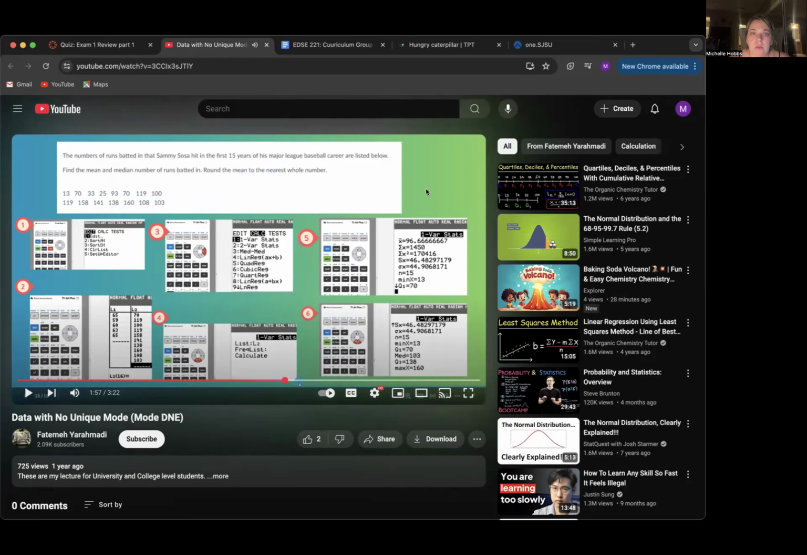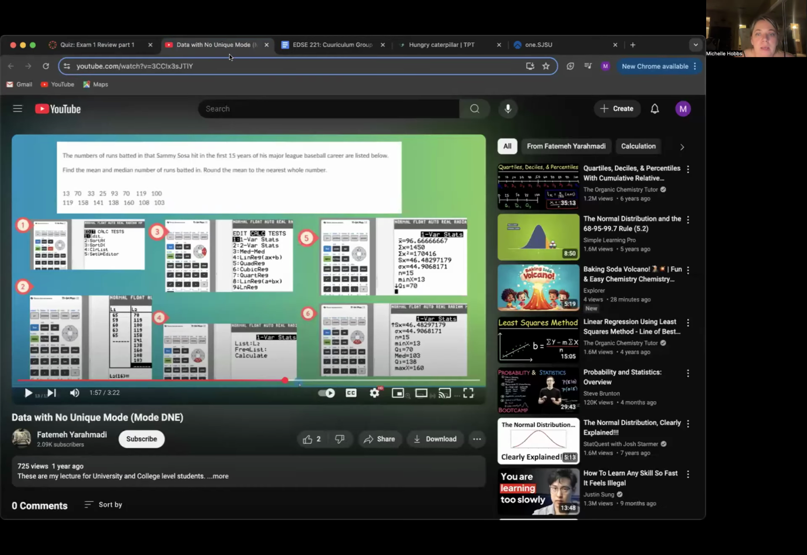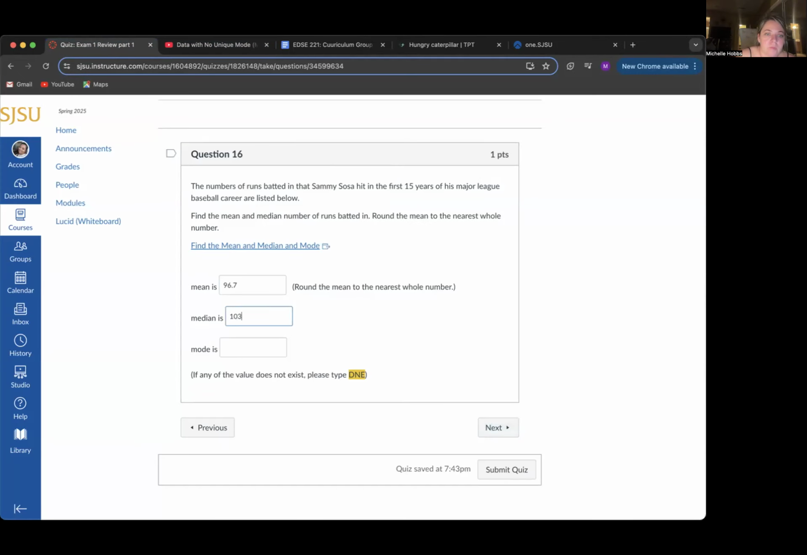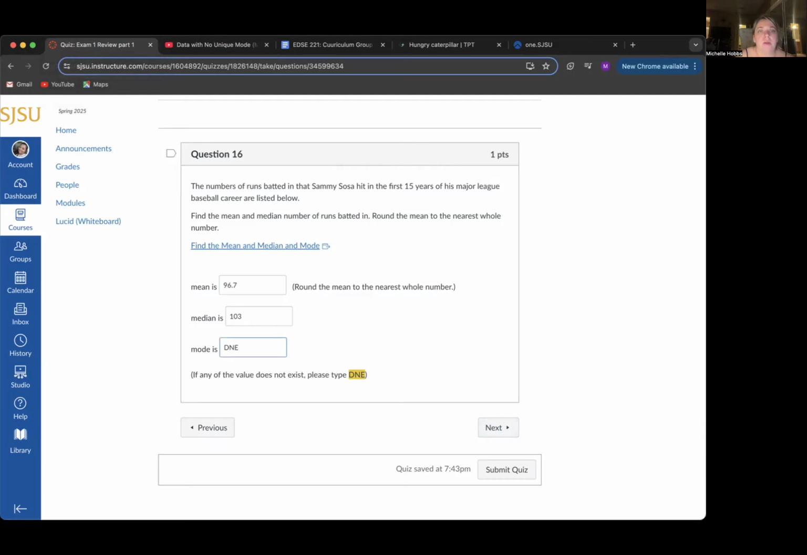Okay, so that is our answers there. X bar, which is the mean, rounded to the nearest decimal, is 96.7. So we're going to enter that there. The median is listed here at 103. And then the mode is DNE, does not exist, because there are no repetitive numbers, no frequent numbers. DNE. So we're going to enter that there.